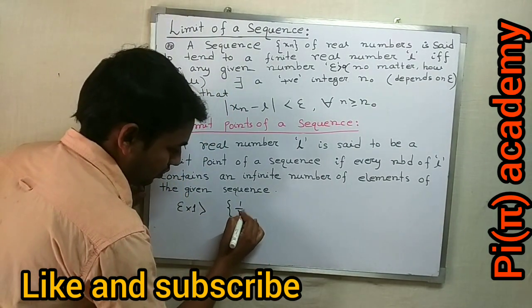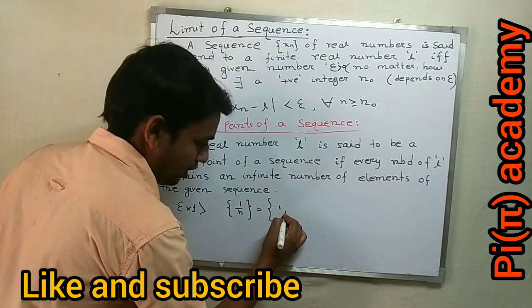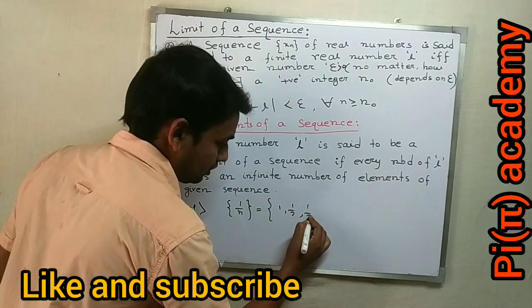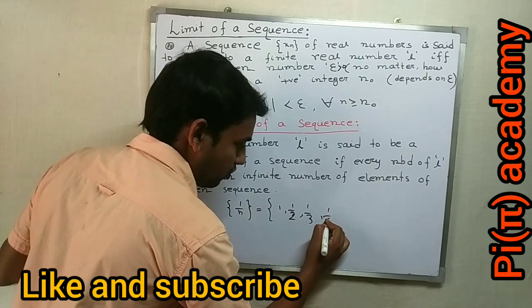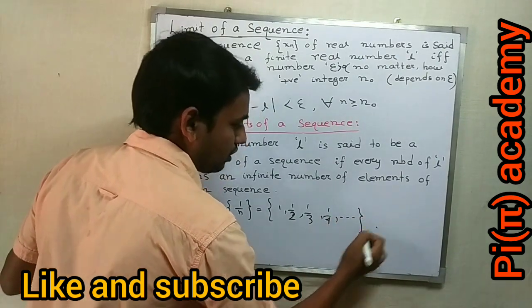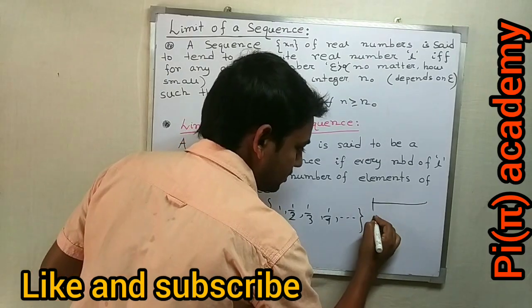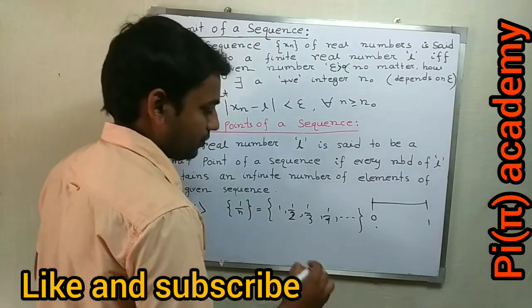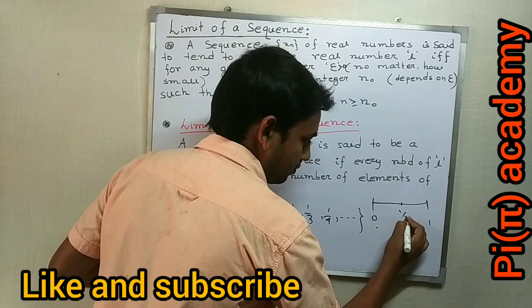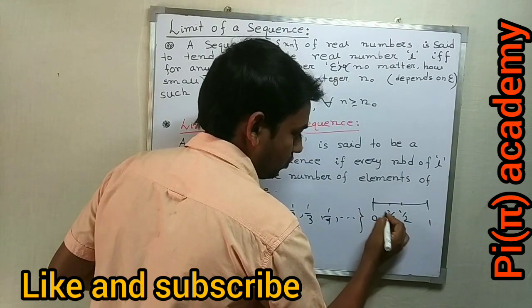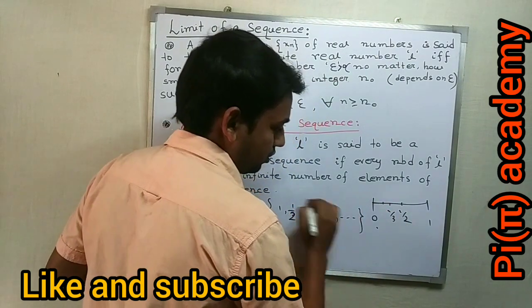There is an example. We consider the sequence 1, 1/2, 1/3, 1/4 and so on. Here clearly, if this is 0 and this is 1, then 1/2, 1/3, 1/4 and so on.